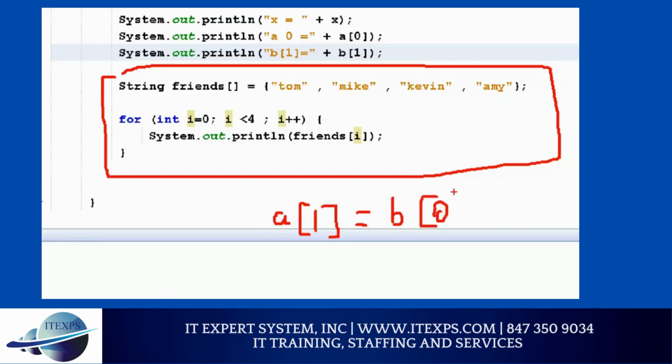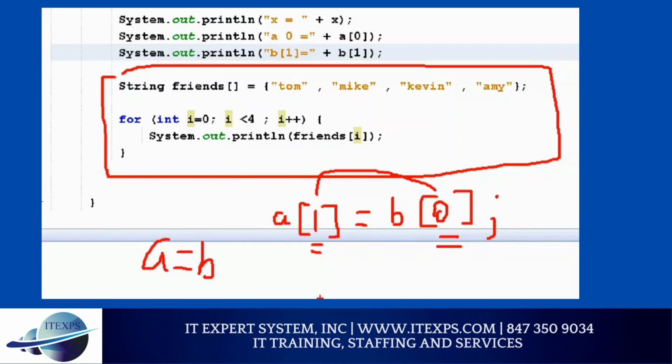So any value you want to assign from array to array, you have to use the index. From this index, it will assign to this index of this array. You can do that part. When you use the index, this becomes kind of a variable only, right? Because it's one value. But you can't do A equal to B. This is not going to work because this is an array and arrays cannot be assigned like this. You have to assign one value at a time.